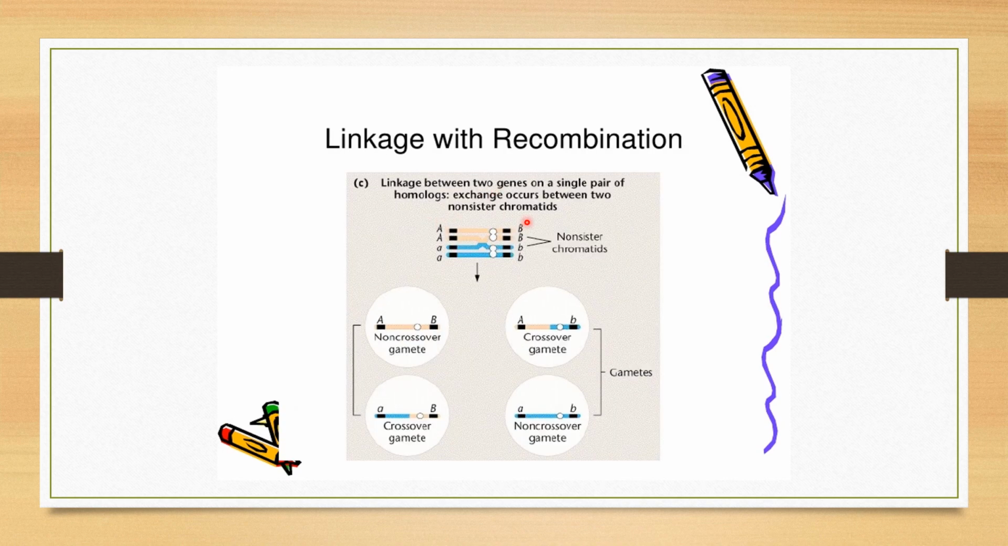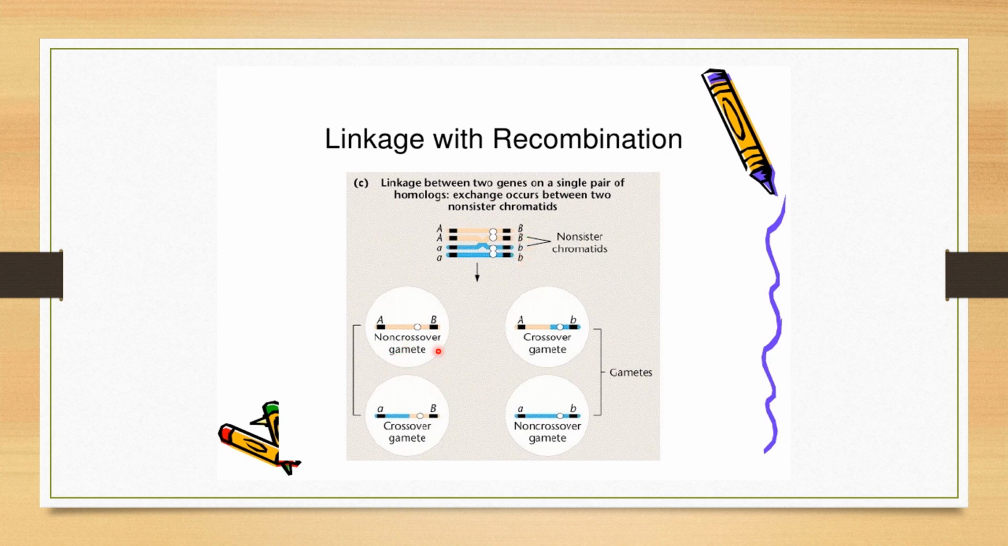So here, linkage with recombination. What they want to say is, linkage between two genes on a single pair of homologous chromosomes, exchange occurs between two non-sister chromatids. Now here they are saying they are non-sister. This is one chromosome, this is the other set of chromosomes. So these are the non-sister chromatids. We can see this peach color and this blue color. So those are the non-sister chromatids.